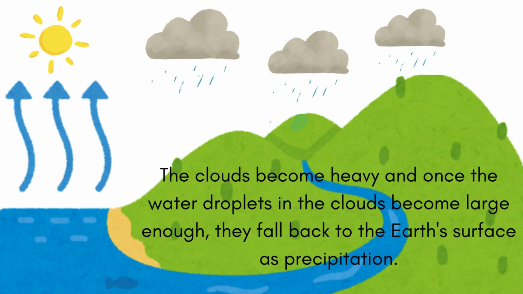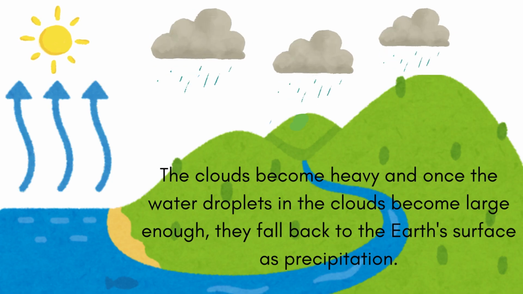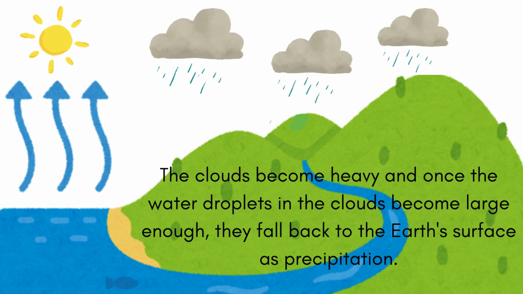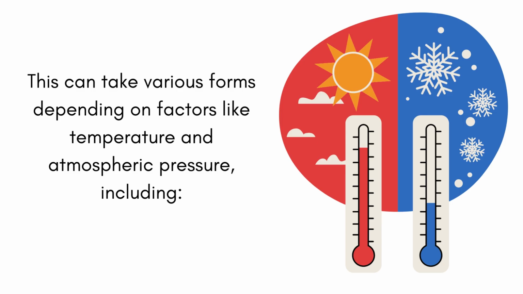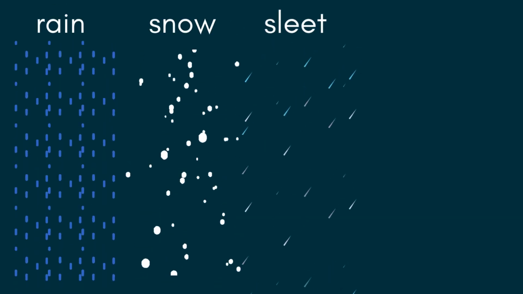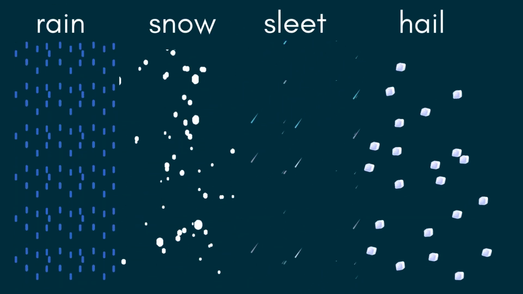Precipitation. The clouds become heavy, and once the water droplets in the clouds become large enough, they fall back to the Earth's surface as precipitation. This can take various forms depending on factors like temperature and atmospheric pressure, including rain, snow, sleet, and hail.